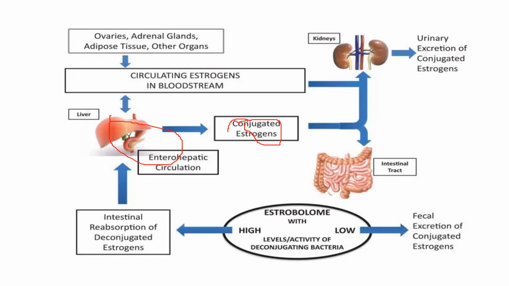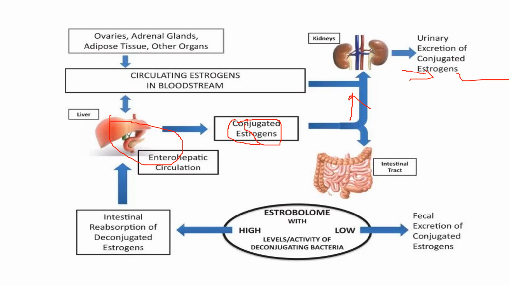You can see here, these are the conjugated estrogens. Now, all these compounds, along with other metabolites, will be excreted in the urine. The majority will enter the circulation, pass through glomerular filtration, and there will be urinary excretion of these conjugated estrogens.